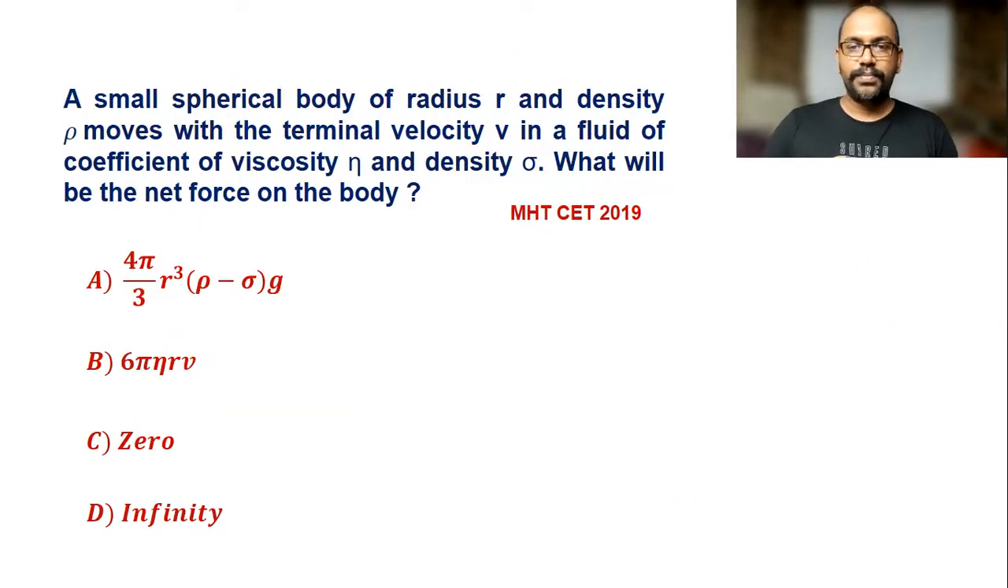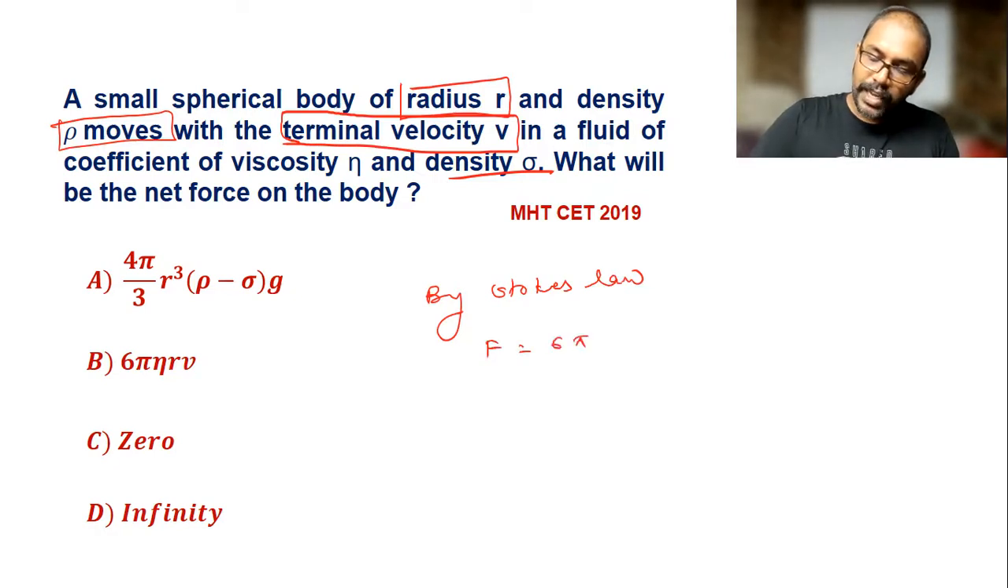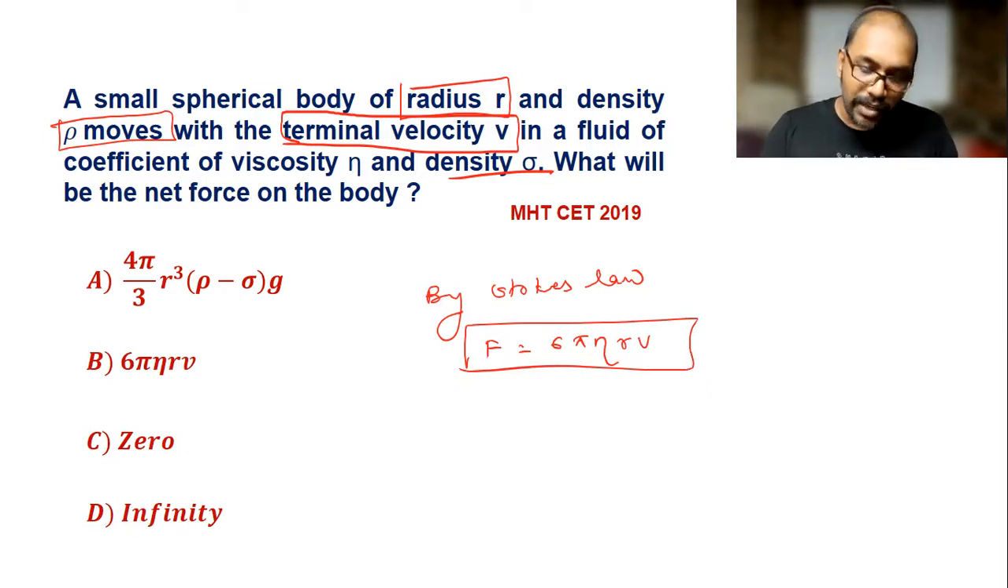Now next question. A small spherical body of radius r, means here the radius is given r, and density rho, moves with a terminal velocity v. So here the terminal velocity is given, in a fluid of coefficient of viscosity eta. Density is given rho here. What will be the net force on the body? So here by Stokes law, the viscous force is 6 pi eta rv. This is the viscous force. But here we have to write the net force on the body.